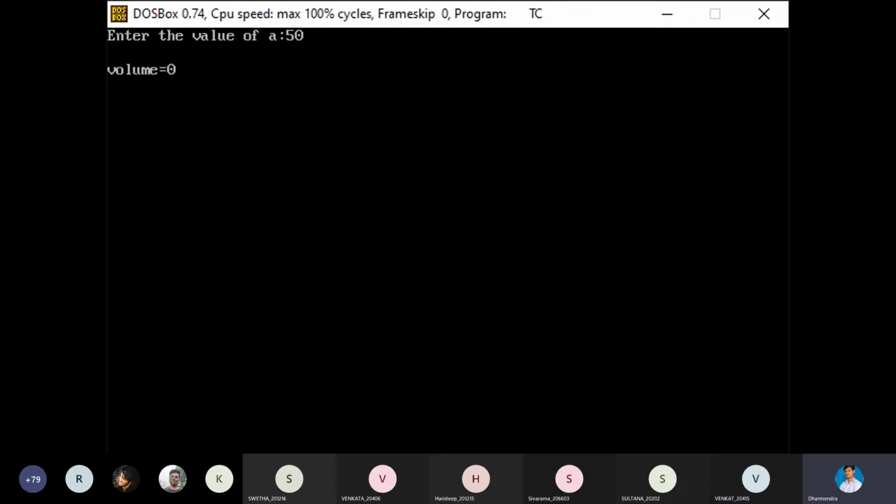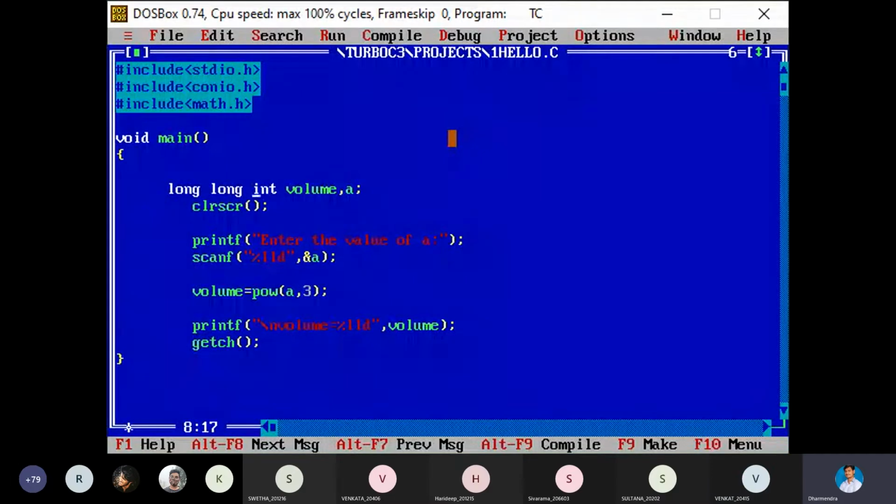Again, go back. Sir, there is no need of math.h. Sir, for power we need math.h. Power of a comma 3, power a cube. Yeah, yeah, it's fine. You save the program. Save it first of all.